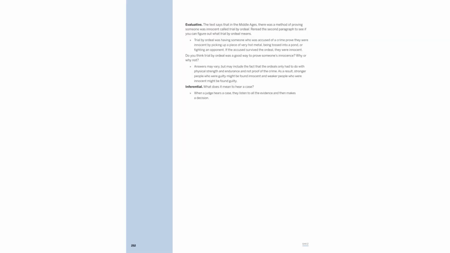Trial by ordeal was a medieval method, where the accused proved innocence through physical challenges like handling hot metal or being submerged in water. Survival indicated innocence. This method was flawed as it relied on physical endurance rather than evidence, potentially allowing guilty individuals to be deemed innocent while punishing the weak.